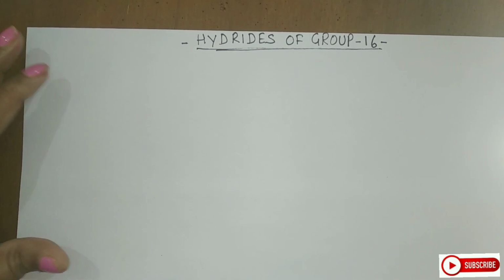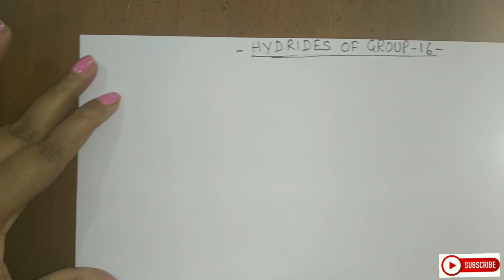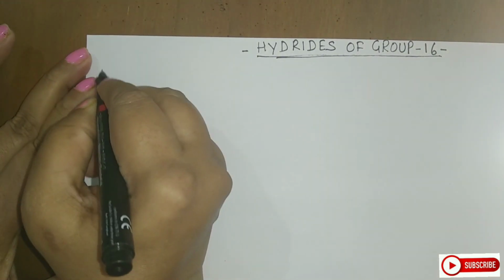Hello students, here in the second part of hydrides of group 16, today we will be seeing the acidic character, thermal stability and reducing characters of the hydrides of group 16. But before going into the concept, let us just revise some of the basics that will help you to understand those physical properties better. For that, students, let us see the first concept.